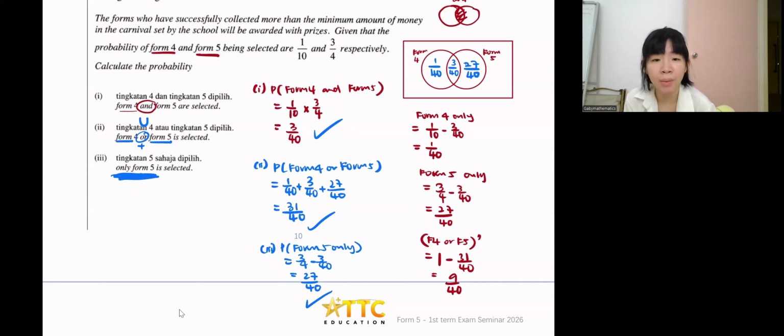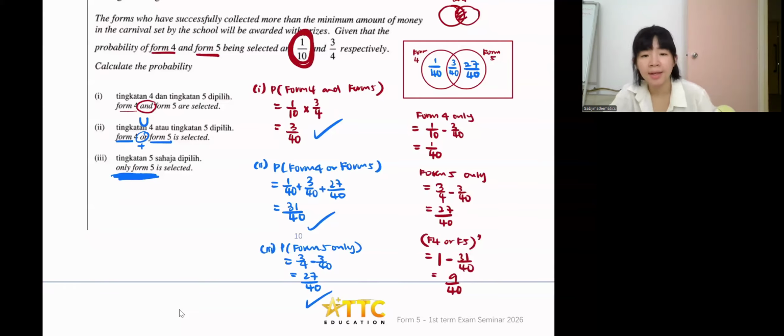Kishan, you're saying part 1, which part? Part 1, part 2, or part 3? Part 3, only form 5. Let me see. 3 over 4 times 9 over 10. Okay, but I have a question. Why is it 9 over 10? Oh, because of this one, 1 over 10, is it? You minus to get 9 over 10.